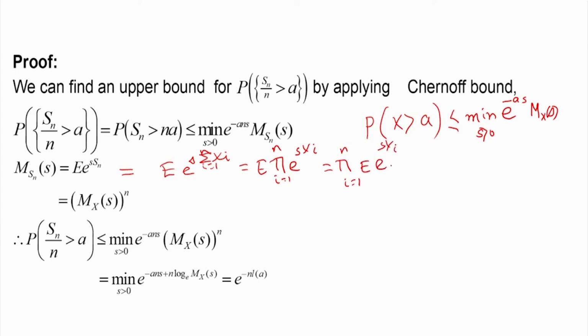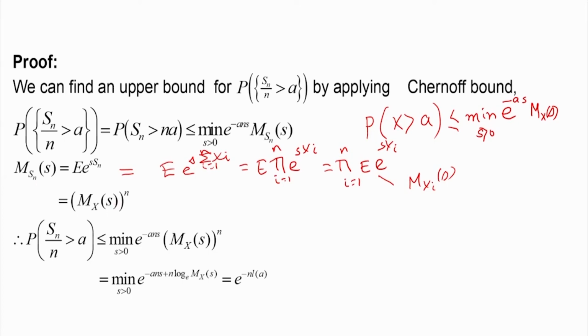This is nothing but the moment generating function m xi of s. Since they are IID, each random variable has the same moment generating function, therefore I can write m Sn of s is equal to the moment generating function of x to the power n. So this is the moment generating function of the sum Sn when the xi's are independent and identically distributed.